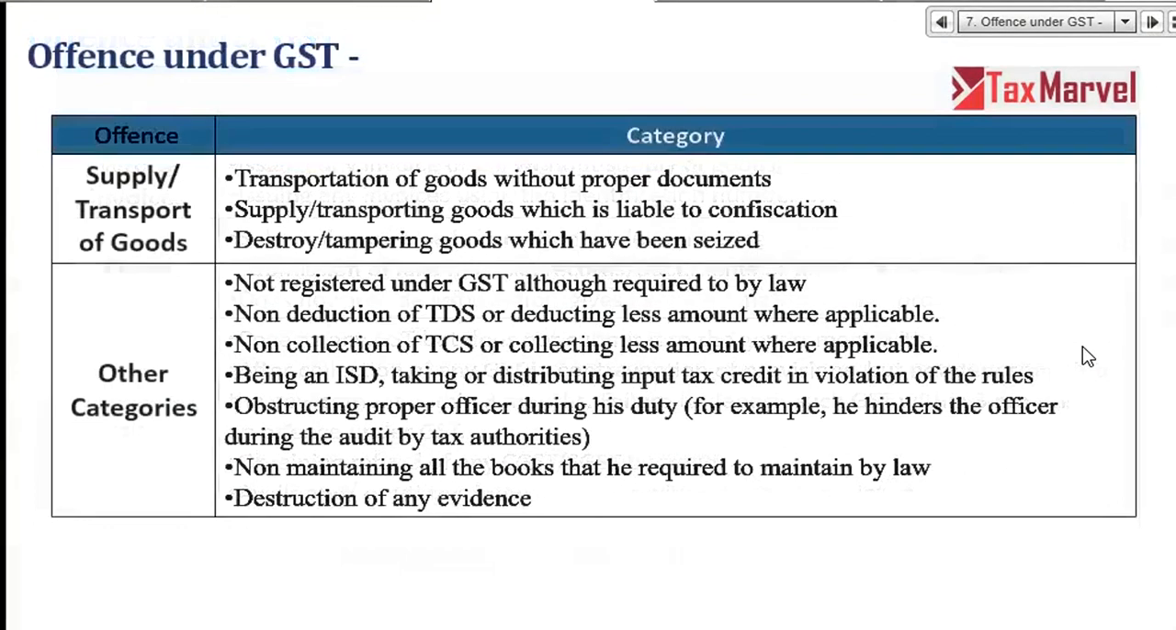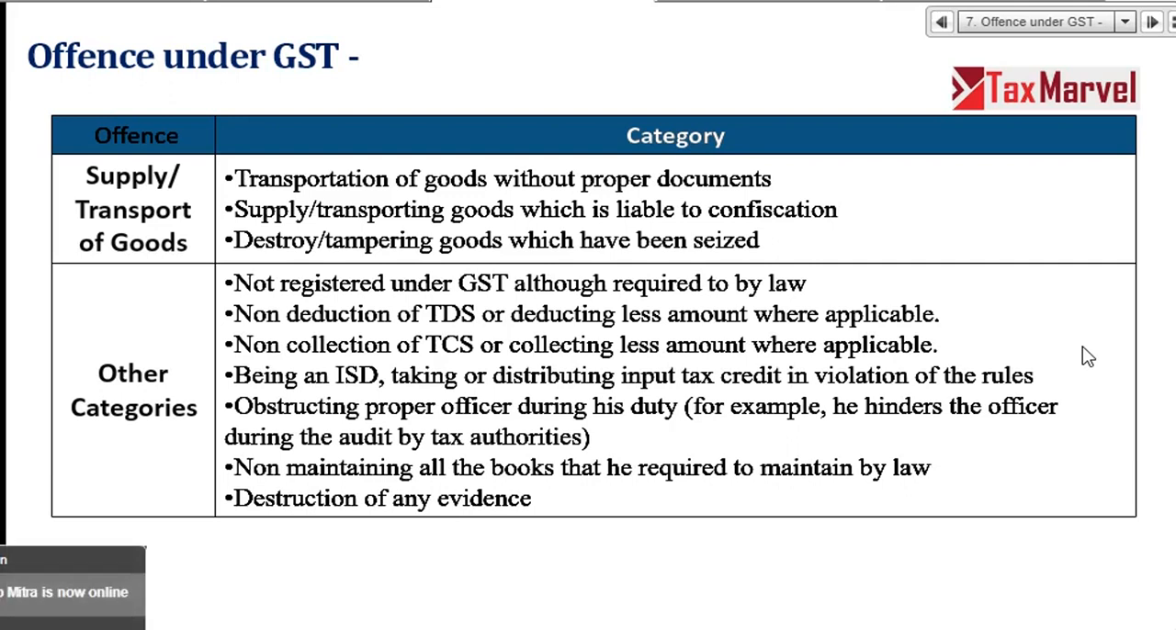Next, supply or transport of goods. Transport of goods without proper document. This is where all the transporters are saying issue me an e-way bill, whatever be the amount, means they are afraid. Next, transport of goods which is liable to confiscation means there is incorrect document, right? Third, destroy or tamper goods which have been seized means government has seized the goods and they have sealed your premises. Still you have sold the goods. So you have committed an offense.